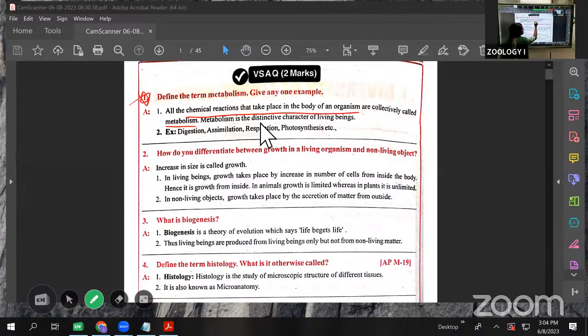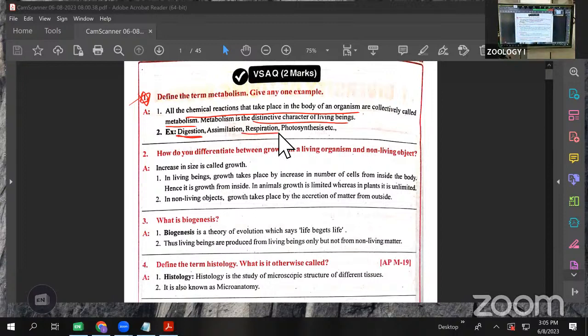Metabolism is a distinctive character of living beings. Living beings compulsorily have metabolism. Clear? Next, metabolism is of two types: anabolism and catabolism. In anabolism, reactions build up and store energy. Some reactions utilize energy, which we call catabolism. An example of anabolism is digestion, and an example of catabolism is respiration.